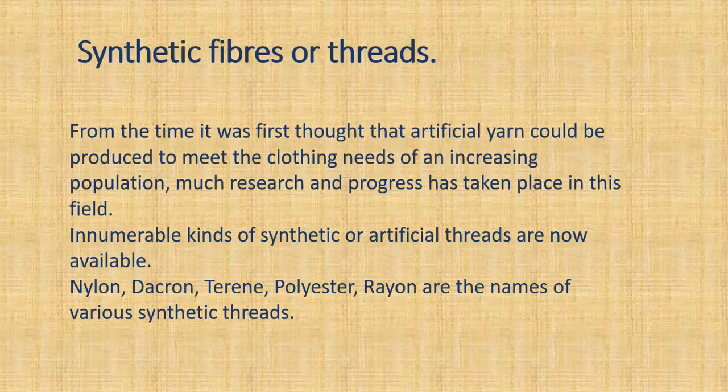Now the next is synthetic fibers or threads. From the time it was first thought that artificial yarn could be produced to meet the clothing needs of an increasing population, much research and progress has taken place in this field. Innumerable kinds of synthetic or artificial threads are now available. Nylon, Dacron, terine, polyester, rayon are the names of various synthetic threads.